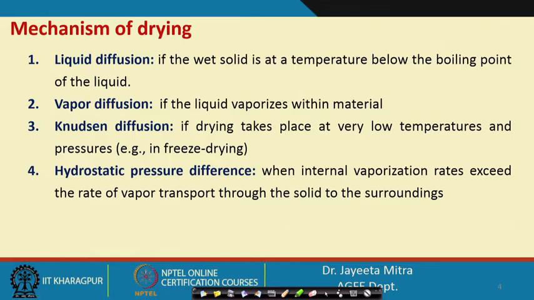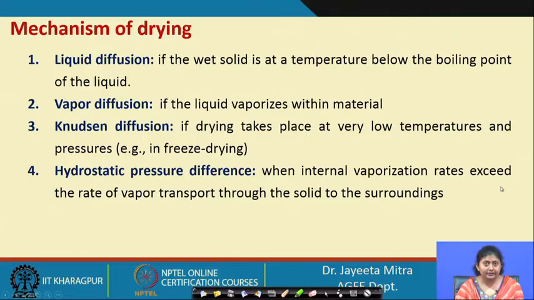Another is the hydrostatic pressure difference, when internal vaporization rates exceed the rate of vapor transport through the solid to the surrounding.